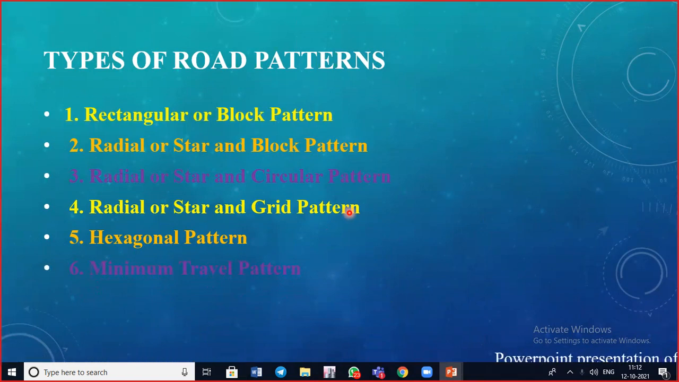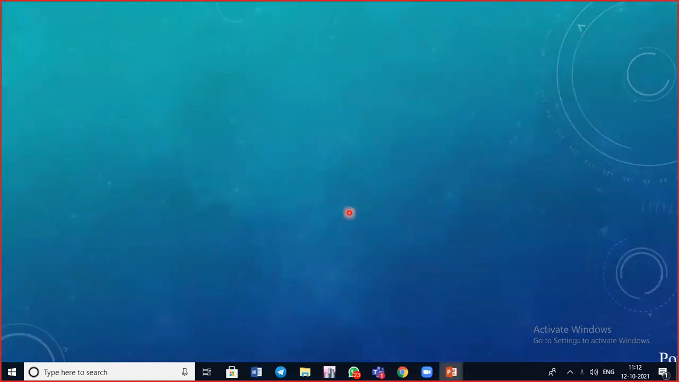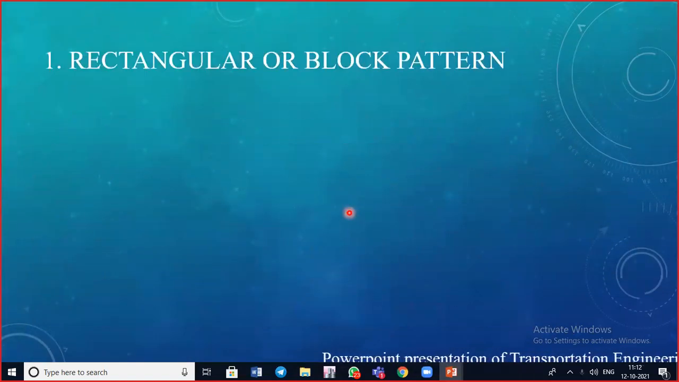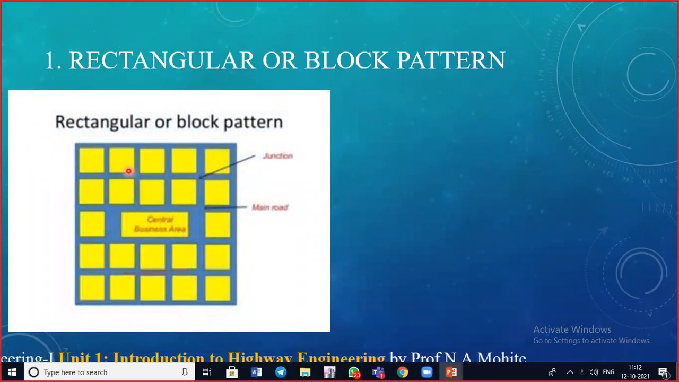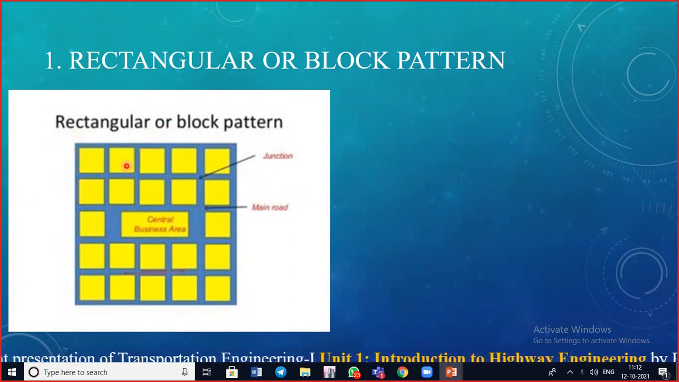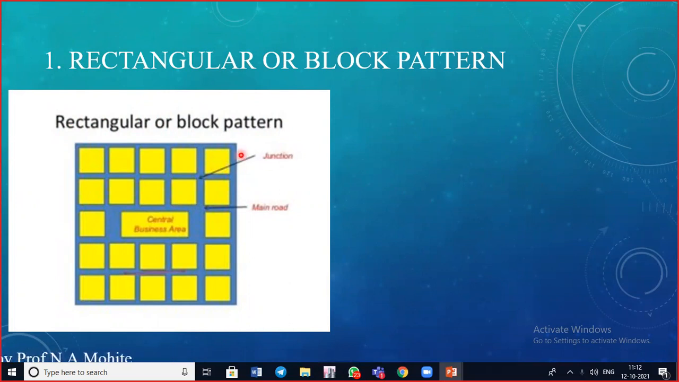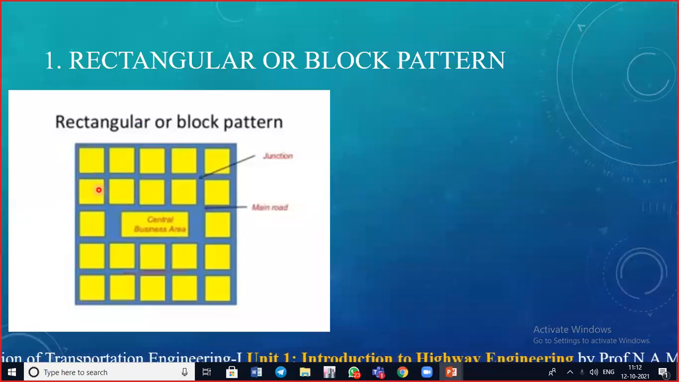So the first one is the rectangular or block pattern. Here you can see, in this pattern the whole area is divided into rectangular blocks. You can see the entire area has been divided into rectangular blocks. Streets or branch roads intersect with each other at right angles. Wherever the roads intersect, they make a 90-degree angle.